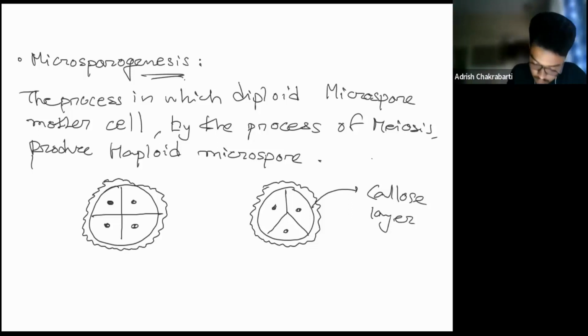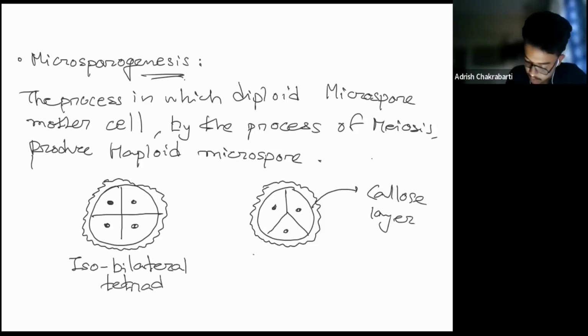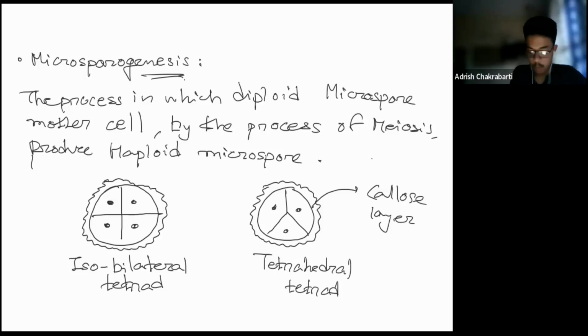This is known as the isobilateral tetrad, and this is the tetrahedral tetrad. You can clearly observe why it is isobilateral: 1, 2, 3, 4. In the tetrahedral structure, you observe 1, 2, 3, and the other one is at the back.